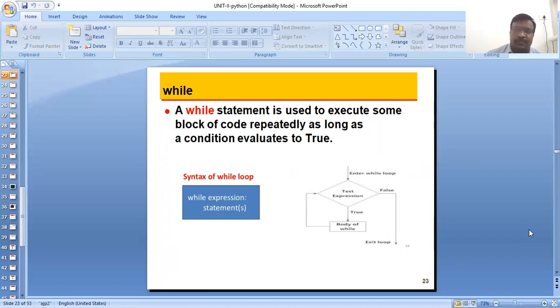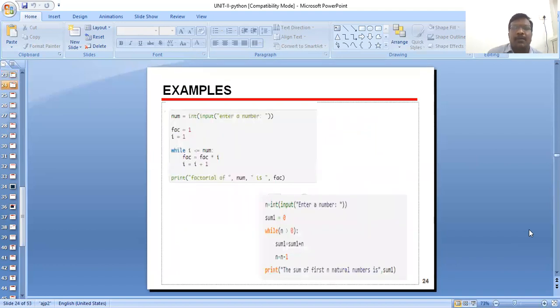Okay, now an example of the while statement: num = int(input('Enter a number')). Here factorial is 1 and i is 1. While i is less than or equal to number, factorial = factorial * i, and i = i + 1 is the incrementing. Print the factorial of the number.